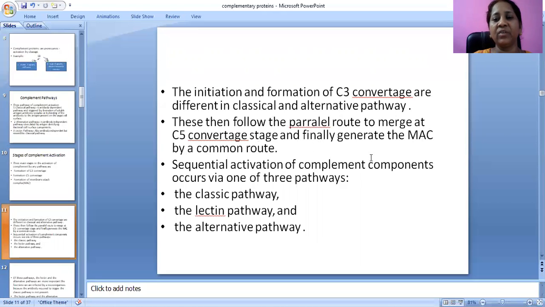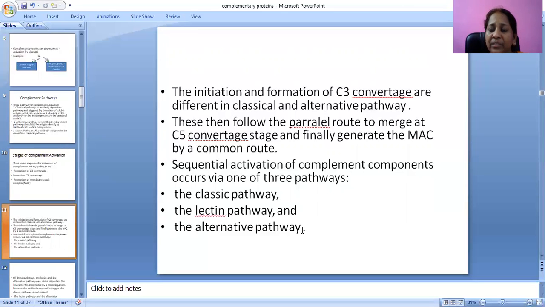Sequential activation of complement components occurs via one of three pathways: the classical pathway, lectin pathway, and alternative pathway, leading to C3 convertase, C5 convertase, and formation of the membrane attack complex, that is MAC.